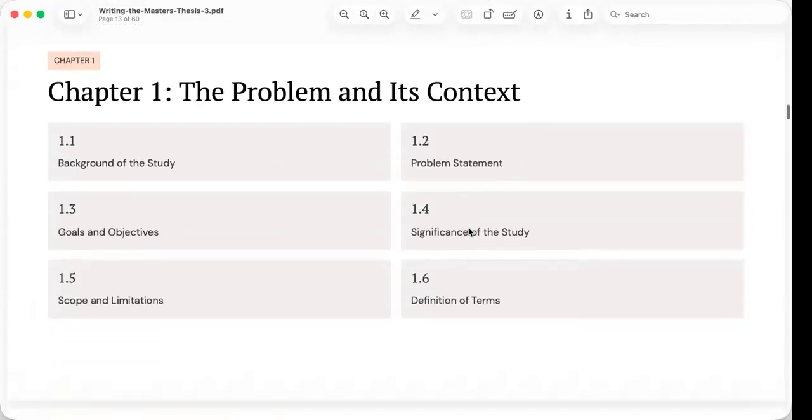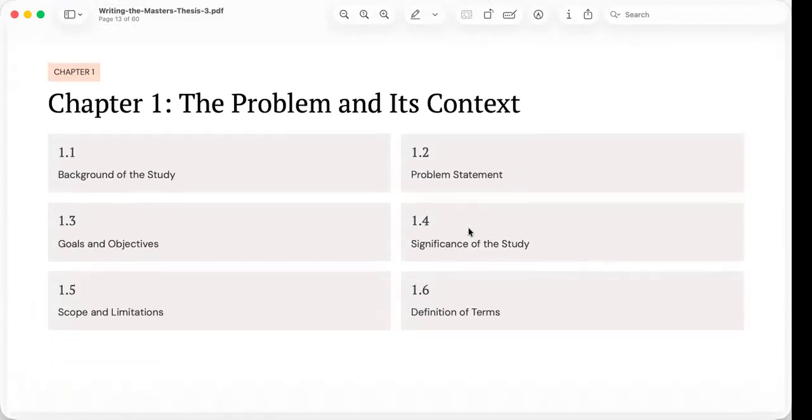Allow me to go now to the first chapter. Let's begin with chapter 1, the problem and its context. We now arrive at the first major chapter of the thesis.